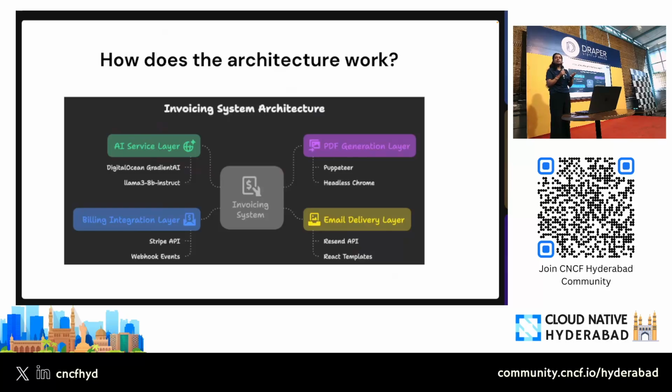Gradient AI is DigitalOcean's AI platform. Like most cloud providers or software companies have an AI solution, we have one too, and we will be tying it all together to build an invoice generating service that is getting the information from Stripe, that is using Resend, and that is also generating this entire invoice using Gradient AI, and finally sending it. So that's how the entire architecture works.